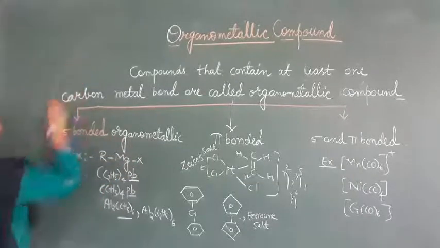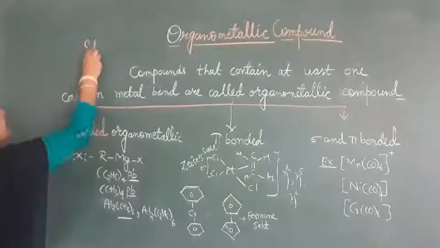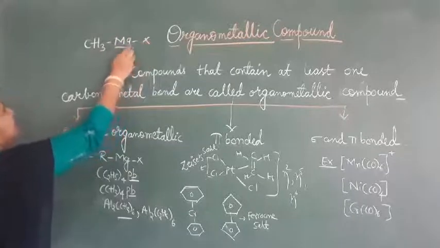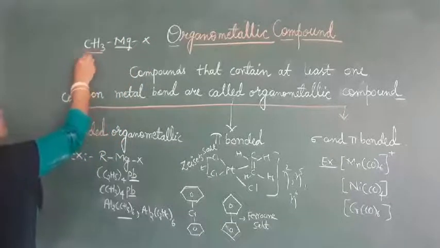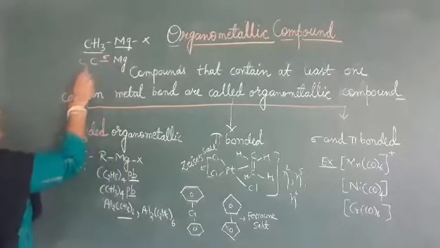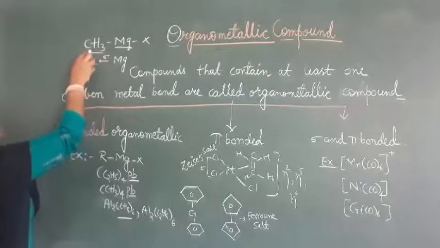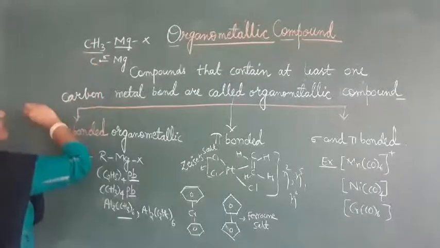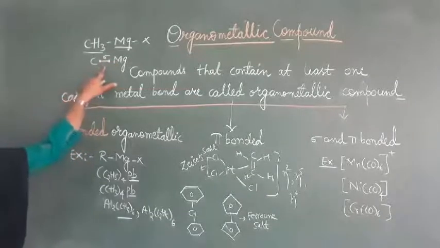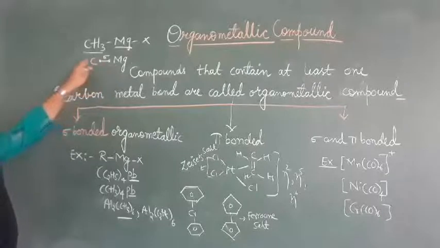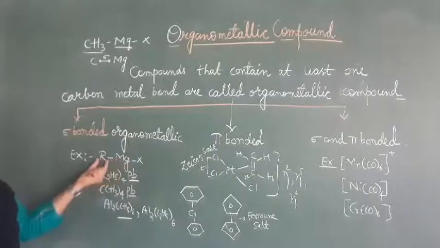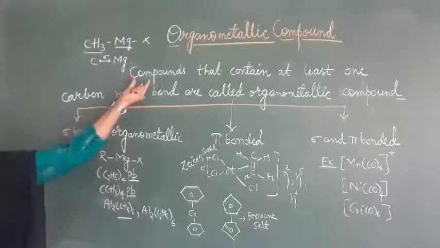Here the example is Grignard reagent. As we know, it is CH3MgX. So this metal, magnesium, and the carbon of this alkyl group are bonded with a sigma bond. This alkyl group acts as a ligand, it contributes one electron, and the magnesium metal contributes one electron and forms a sigma bond. So these compounds have a metal and carbon bond, which is nothing but an organometallic compound.